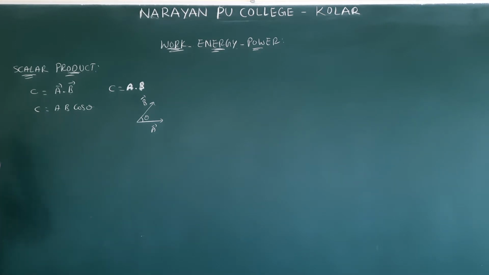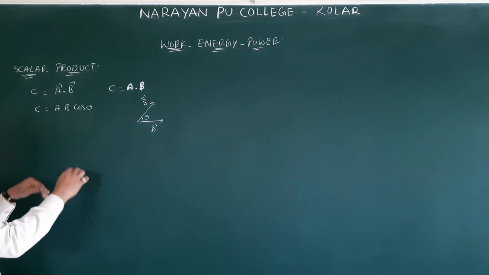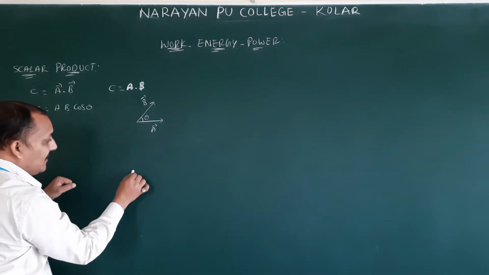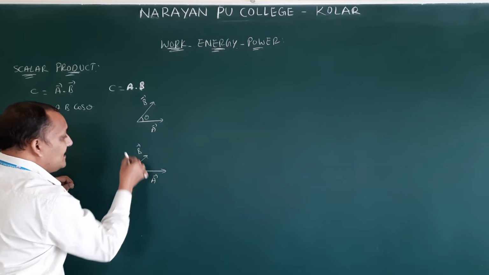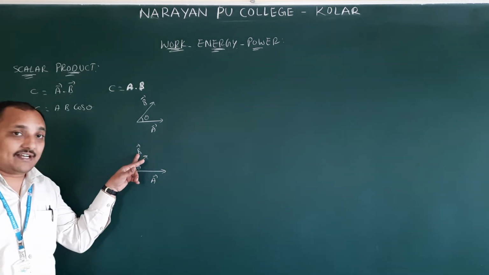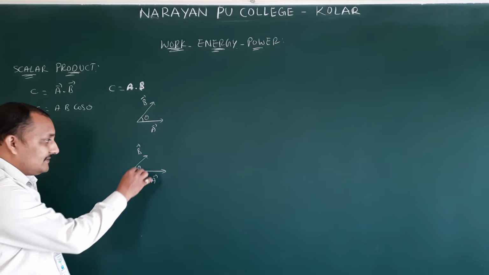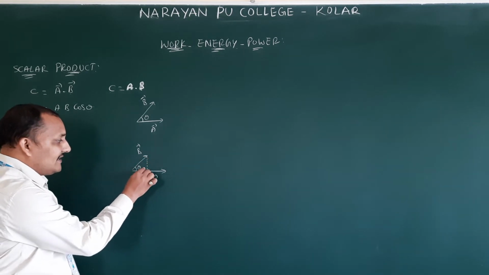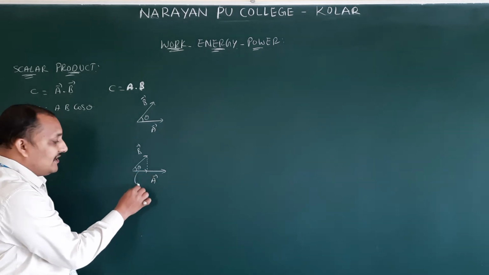Another definition: we can define this in two ways. This is one way I said; we can still define it in another way. Take the same A bar and B bar, with theta between them. We can resolve the second vector, B bar, into two components. We already discussed this in motion in a plane, the resolution of a vector into two components.